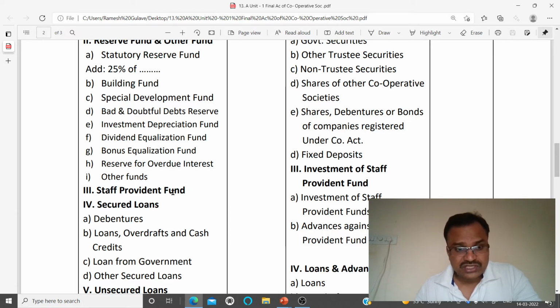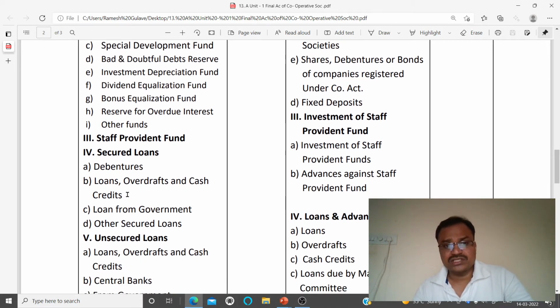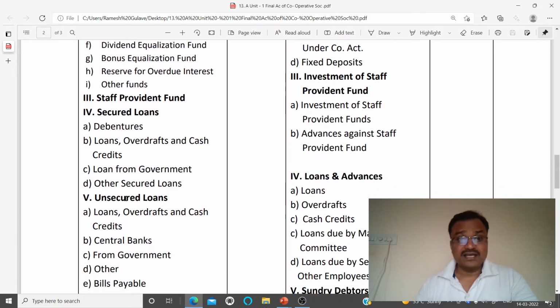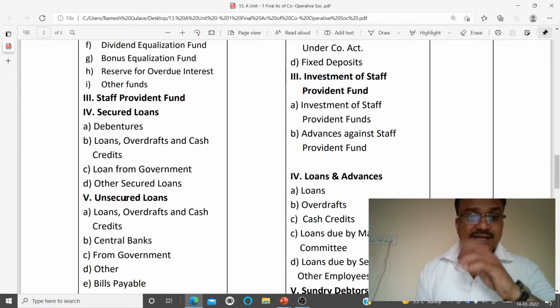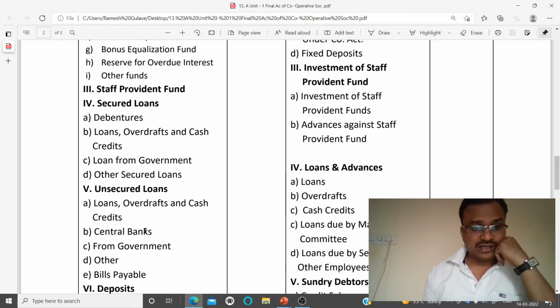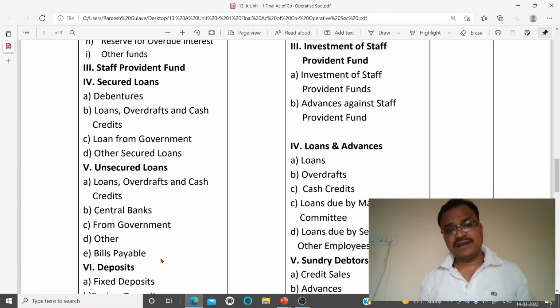Then we have to record staff provident fund, then secured loans, which includes debentures, loans, overdraft, and cash credits, then loan from government, other secured loans, then unsecured loans, which includes loan, overdraft, and cash credits. Then unsecured loan from central bank, from government, other and bills payable.